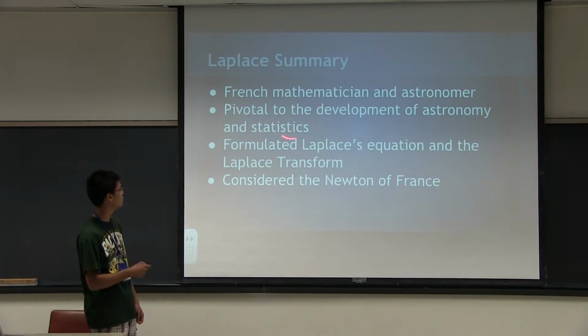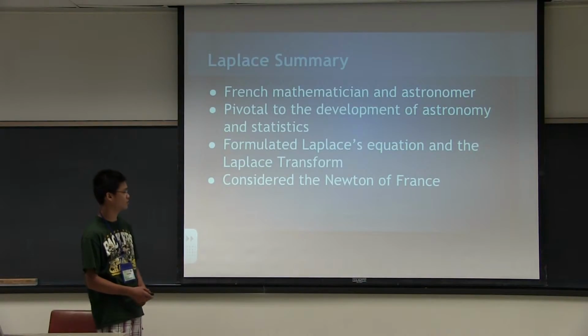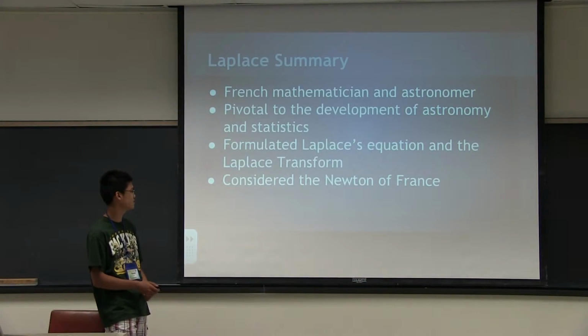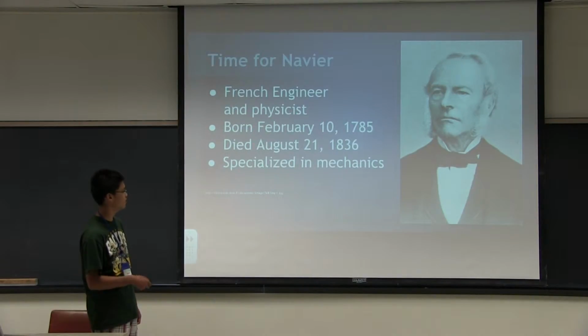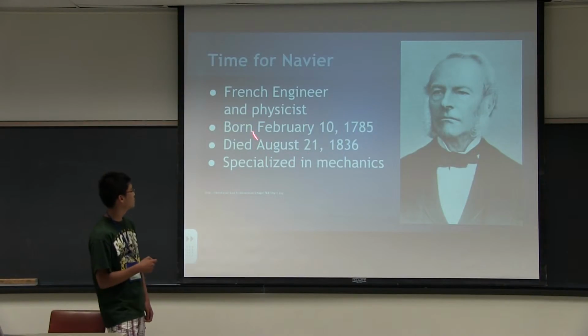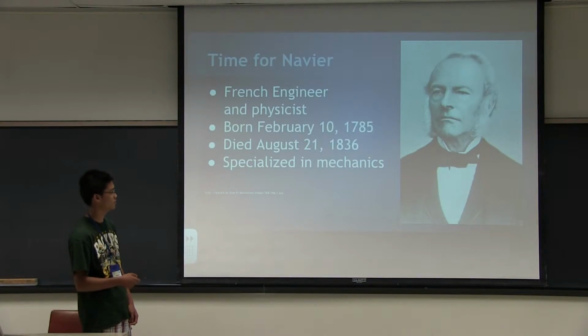So, summary of Laplace. He was a French mathematician and astronomer, pivotal to the development of astronomy and statistics, formulated the Laplace equation and the Laplace transform, and he's considered the Newton of France. So right here we have second guy, Navier, French engineer, physicist. You can see when he was born and when he died. He specialized in mechanics. There's a picture.